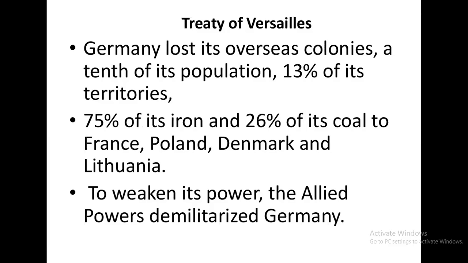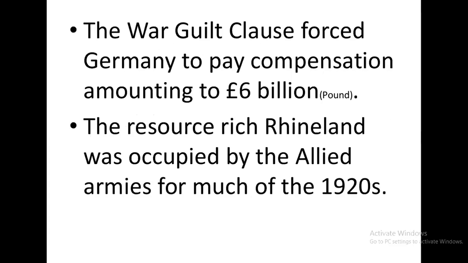Now in the Treaty of Versailles, whatever the Allies had taken from the Central Powers, now they started weakening Germany more and more. They started taking their resources, their overseas colonies, and population, and they made Germany demilitarized. No police, no military, nothing. They don't have anything to fight against the Allies. That was what was done by the Allies.